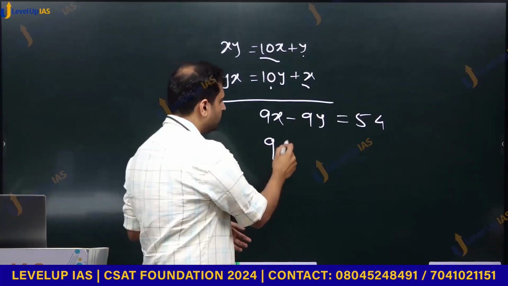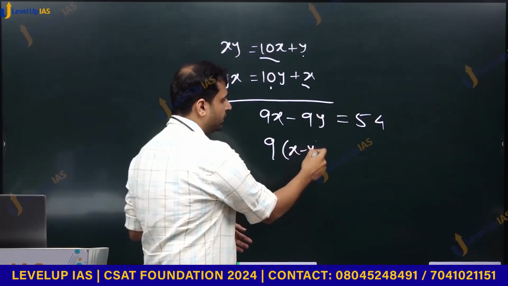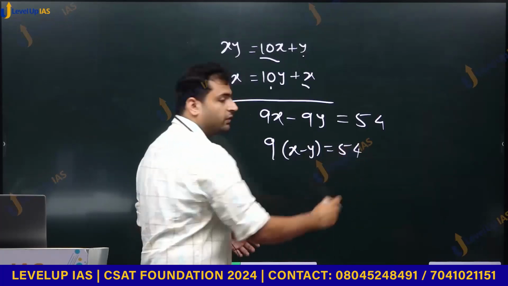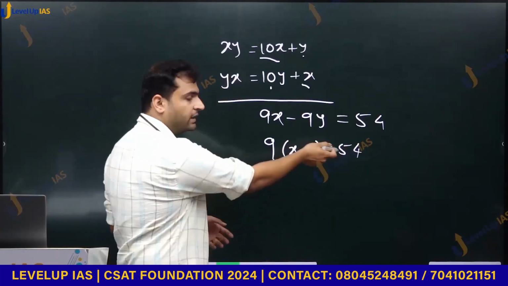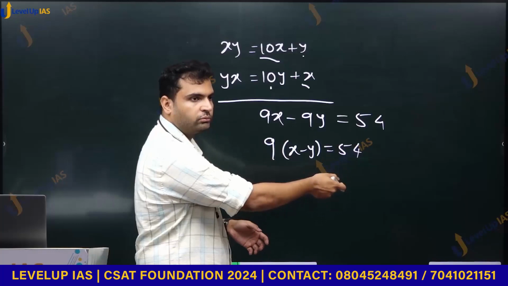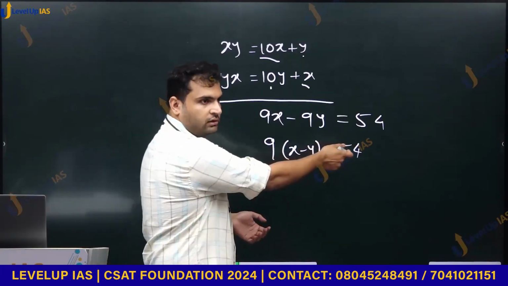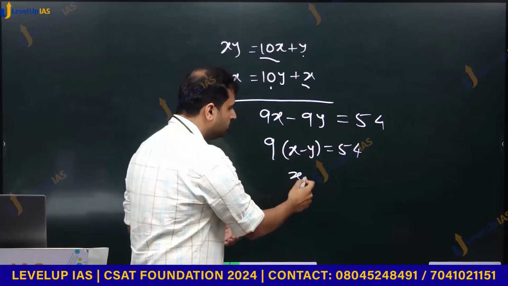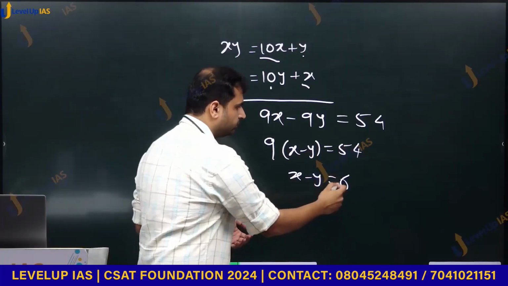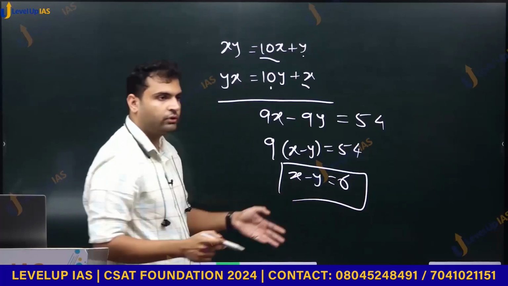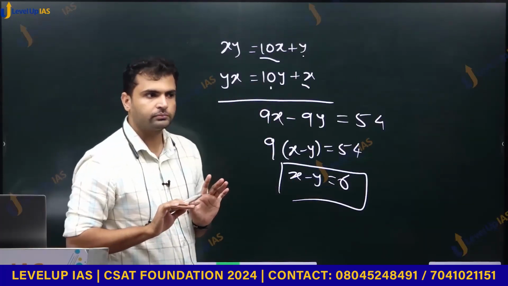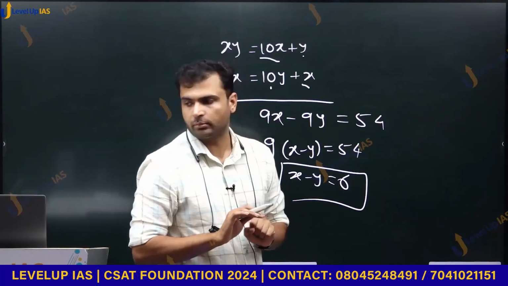So 9 into (x minus y) is equal to 54. 9 cancel हो सकता है. I can divide by 9 on both sides. 9 6s are 54. This is what we have from given information.